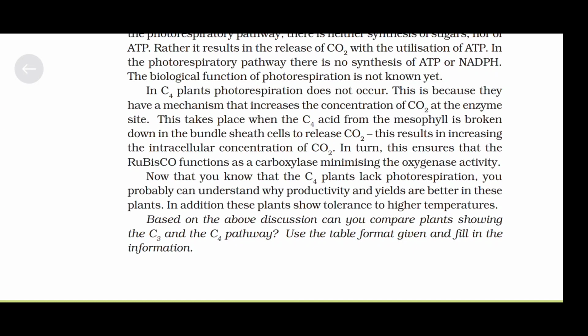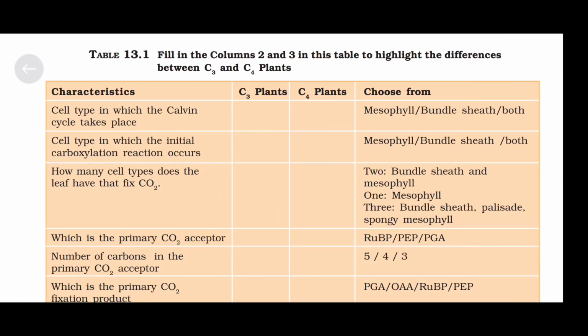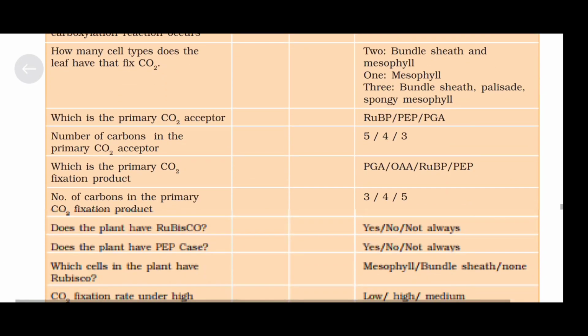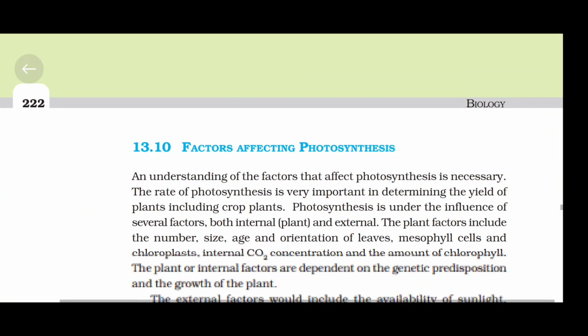Now that you know that the C4 plants lack photorespiration, you probably can understand why productivity and yields are better in these plants. In addition, these plants show tolerance to higher temperature. Based on the above discussion, can you compare plants showing the C3 and C4 pathway? Use the table format given and fill in the information. So here you can see the whole table is given where characteristics are mentioned, and you have to give it for C3 and C4 plants. So I hope you have done this table, because this table is important from an exam point of view.